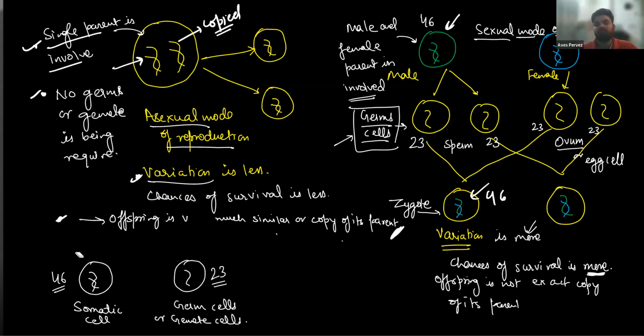Noted. And now note these points in sexual mode of reproduction. This one, that male and female parents are involved here. Variation is more, chances of survival is more, the offspring is not an exact copy of its parents.